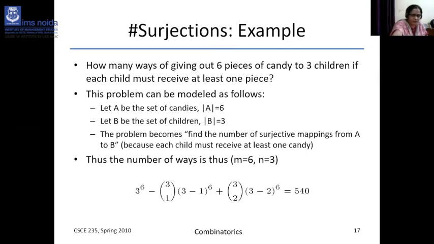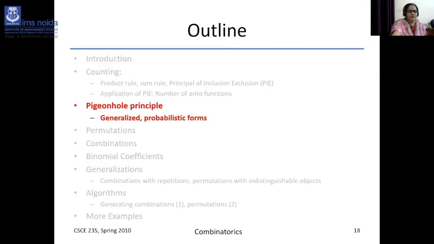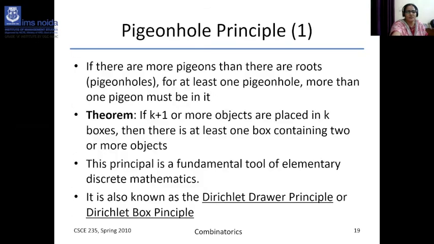Then apply the formula. What is the outline of this combinatorics subject? It is based on the counting principle, inclusion-exclusion principle, pigeonhole principle, and then permutation, combination, binomial coefficients. You all know permutation, combination, and binomial coefficients. How to apply, you know the formula.